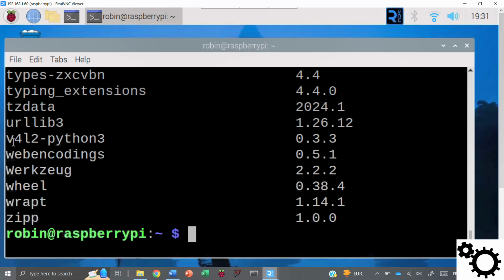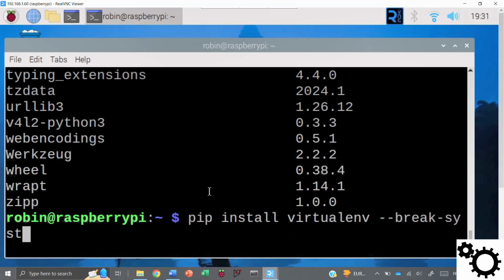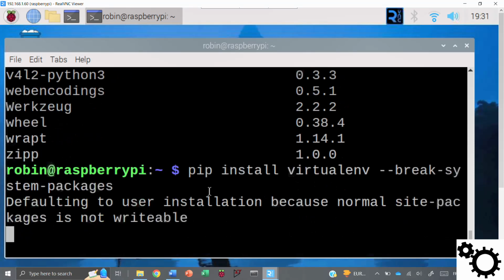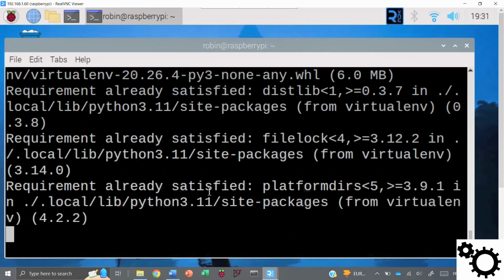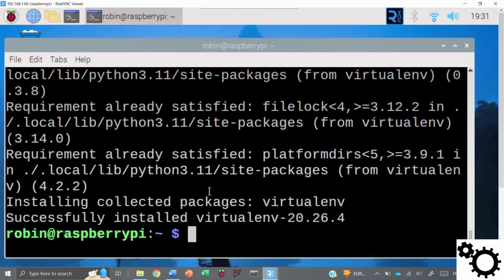And to install the virtualenv package you can run pip install virtualenv --break-system-packages, and when you run this command it installs the virtualenv package, which you can use to create and manage